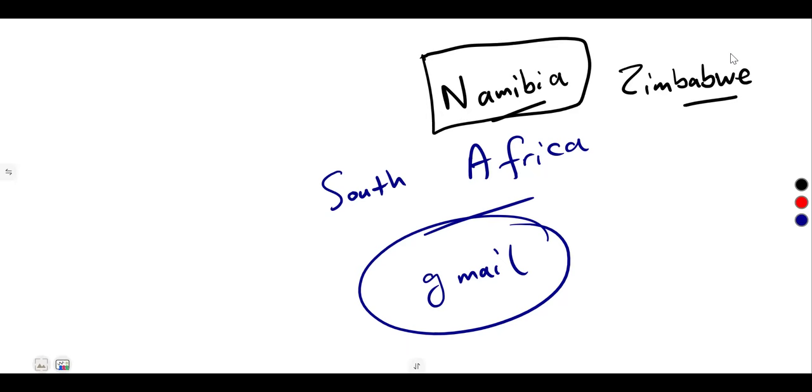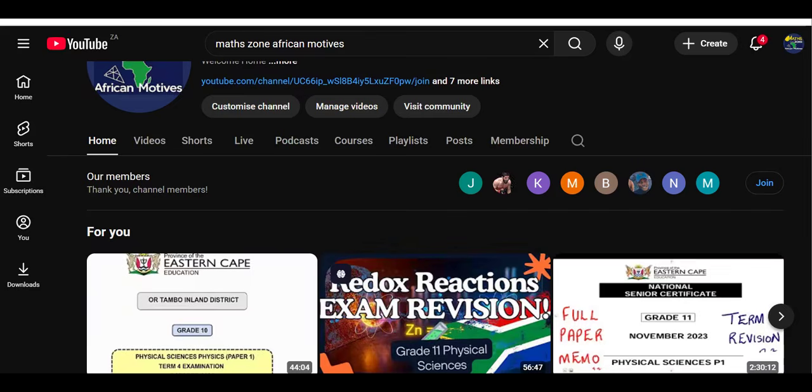But the fee is going to be different from what is mentioned on YouTube, right? Because you are going to be having those videos directly, you're not going to need to go back to YouTube. You can download them, so it's going to be at a different fee. So that is it about the membership. I think it is important that we talk about that because some cannot access that membership. It is because of their Gmail. So that is it.